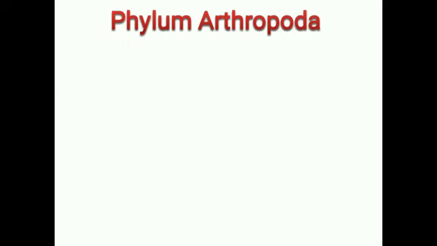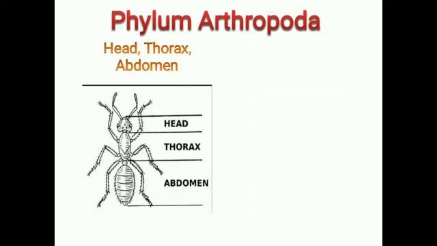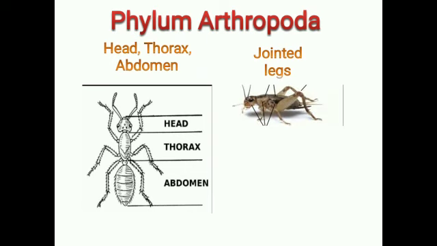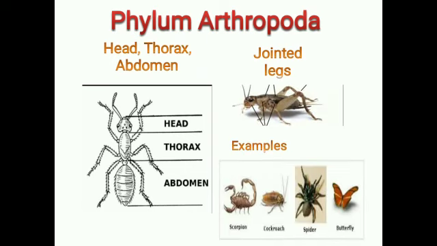Now the next phylum is Phylum Arthropoda. It is the largest phylum of animal kingdom. Their bodies are divided into head, thorax and abdomen. You can see in this picture, it shows the head, thorax and abdomen. And they have jointed legs like this. Scorpion, cockroach, spider and butterfly are the examples of Phylum Arthropoda. Have you got it?